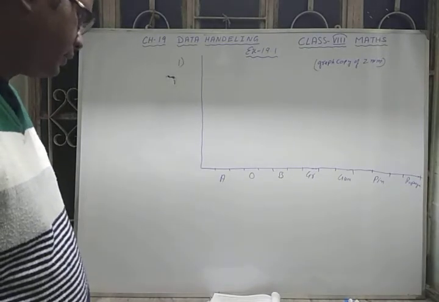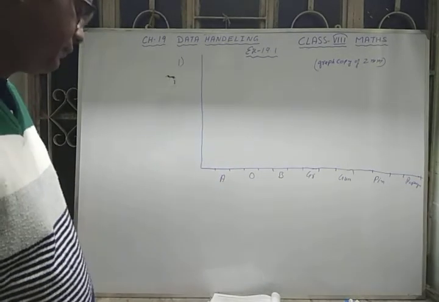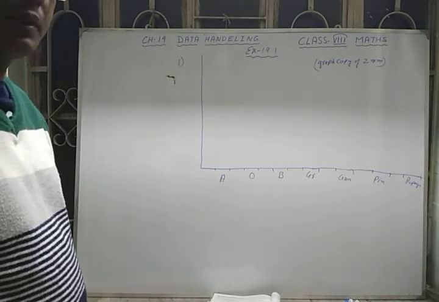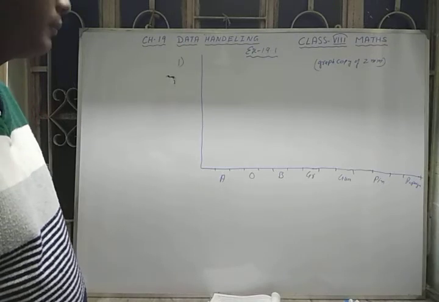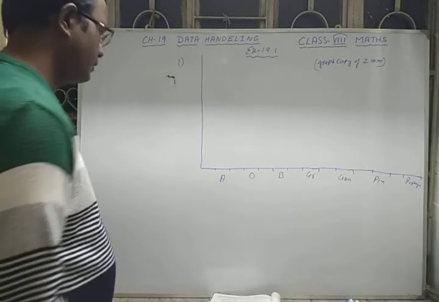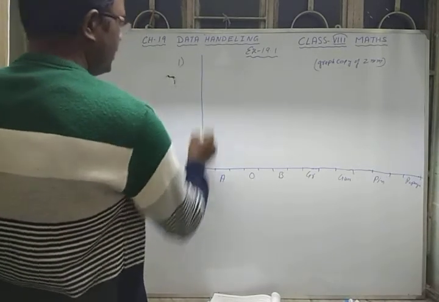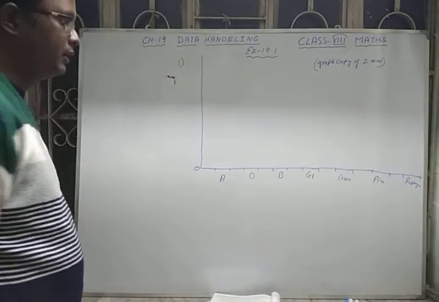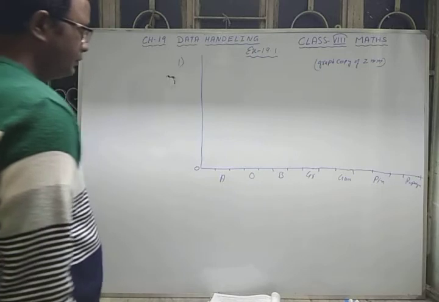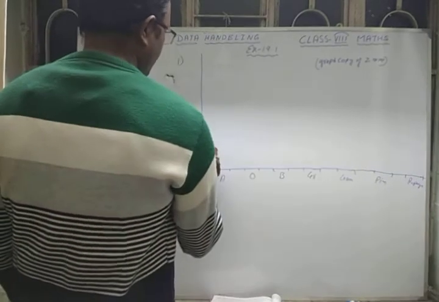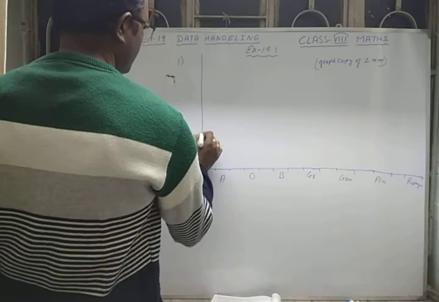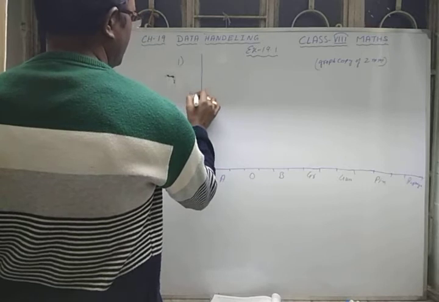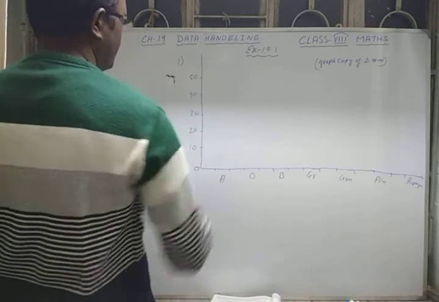Now the number of people who like each of these fruits, we have that data. That data is called frequency. Frequency means the number of times a thing occurs. So for frequency you have to take 0 here. Now you have to do the calculation on the basis of your graph and the data you have. So here I am taking 10 equal divisions, 1 centimeter equals 10, then 20, then 30, then 40, then here 50.